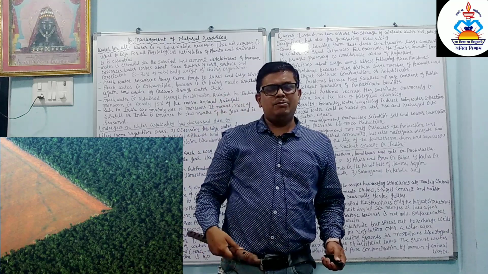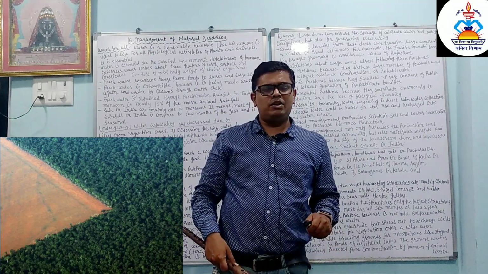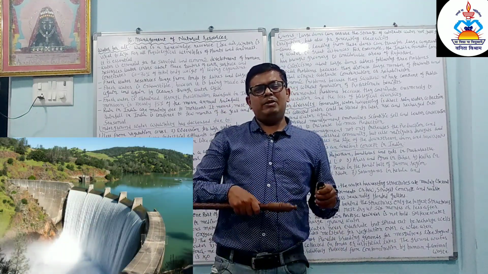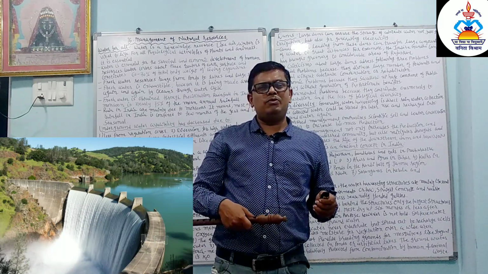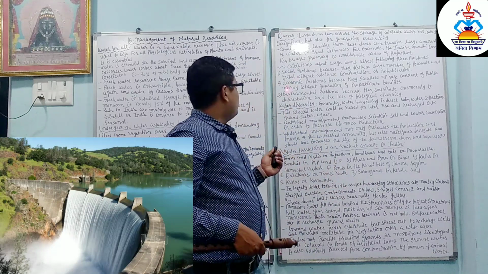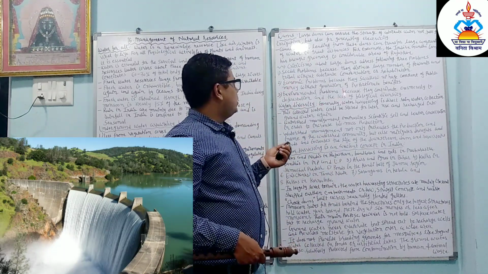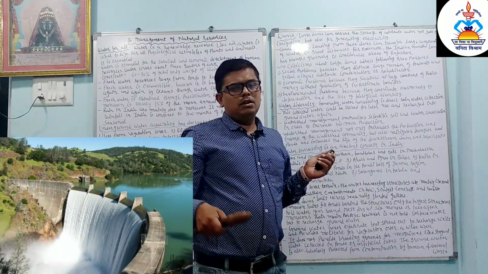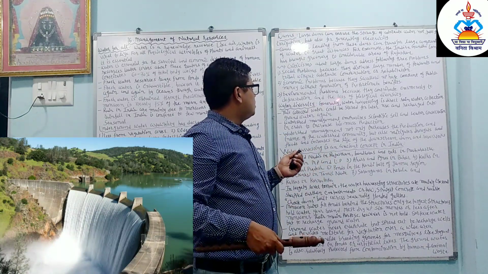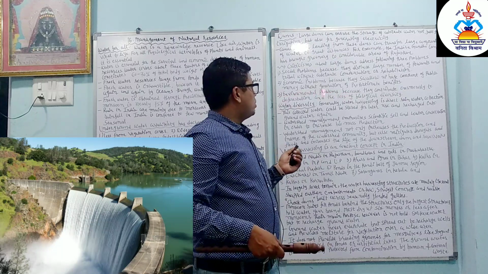Biological diversity is very important. Every animal is important because each plays a role in the food chain and food web. So whenever we construct a dam, environmental problems arise. Animals disappear or go to a different place, and deforestation also occurs.